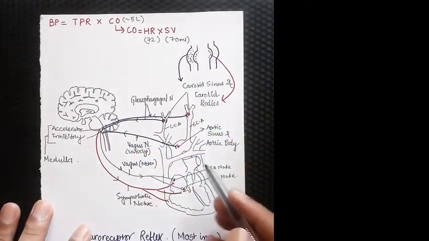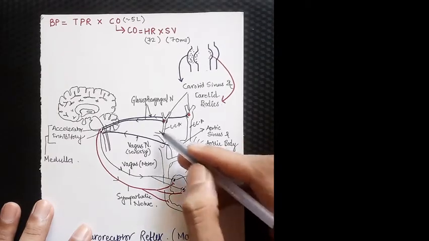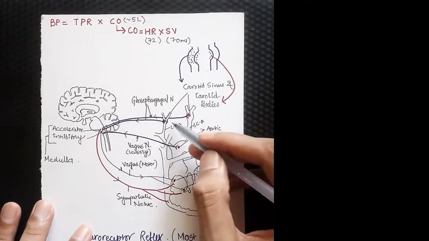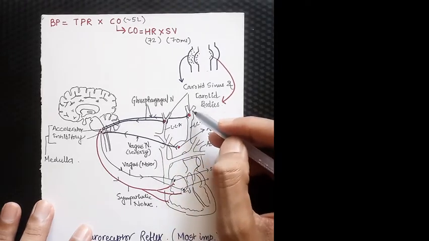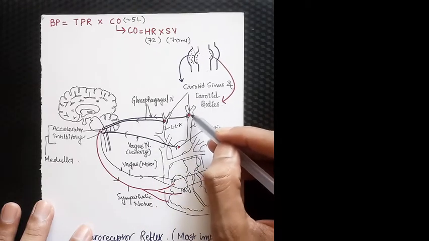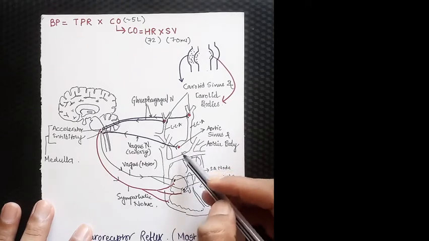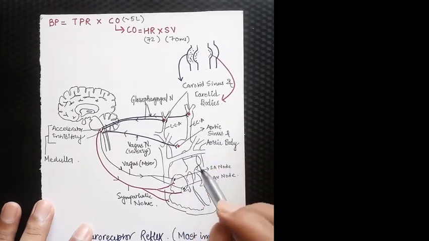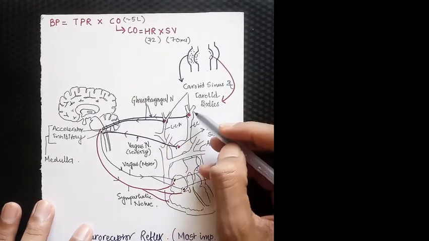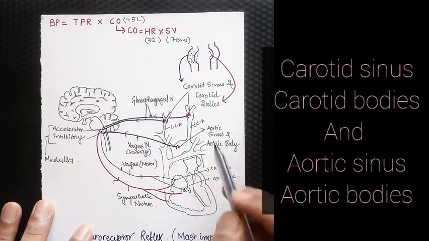See, this is the diagram. Here we have the heart. This is the aorta and this is the brachiocephalic artery and then the common carotid arteries. These common carotid arteries bifurcate into external and internal carotid arteries. At the junction of this carotid artery bifurcation and in the aorta, we have checkpoints which regulate our blood pressure and the composition of our blood. These are the carotid sinus and carotid bodies and the aortic sinus and aortic bodies.